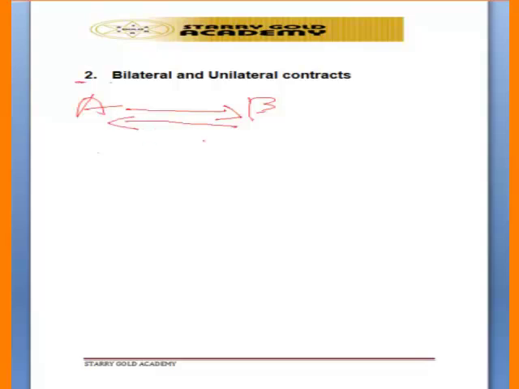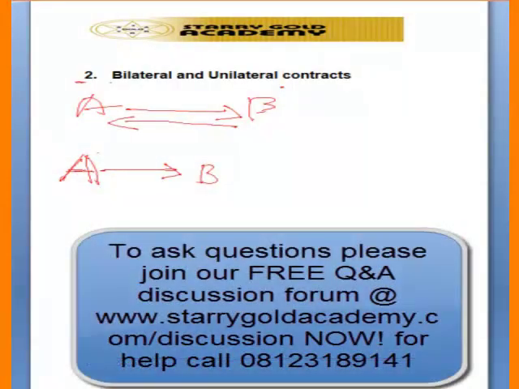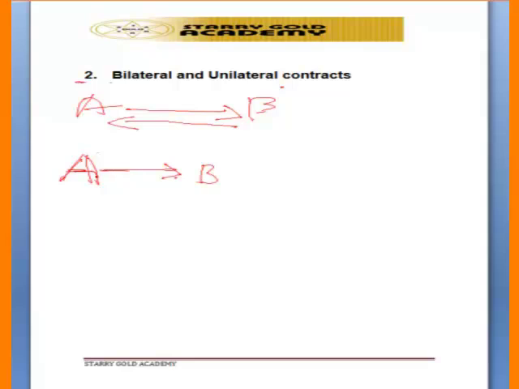That is a bilateral contract. The unilateral contract is a contract in which only one party is to fulfill his own promise. The other party may promise, and may not even fulfill the promise. Under a unilateral contract, where party A is promising party B, the contract is binding on party A to fulfill his promise to party B, but nothing is binding on party B. There is no exchange of promise.